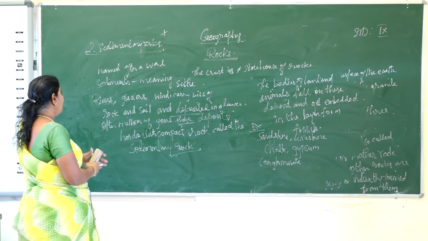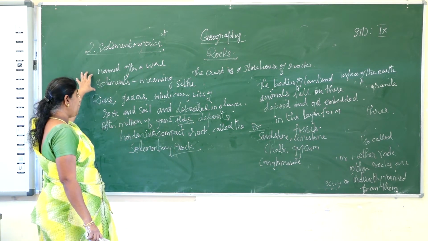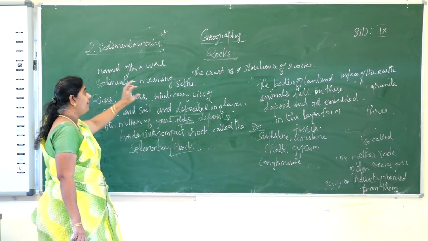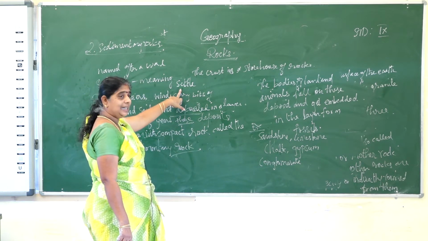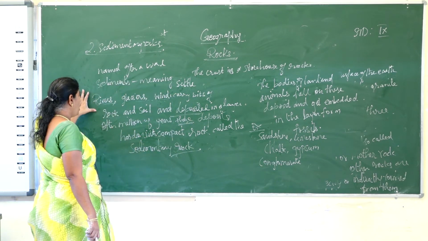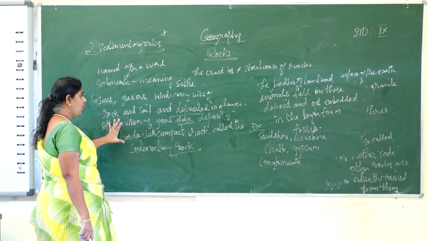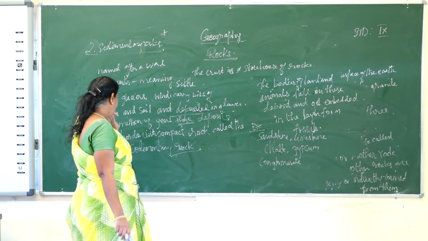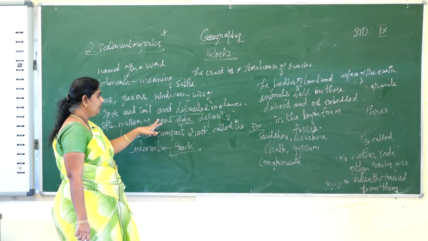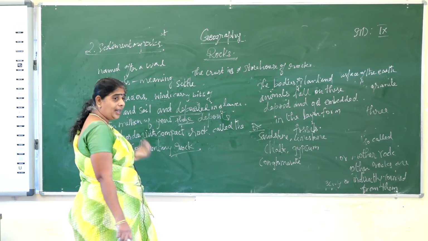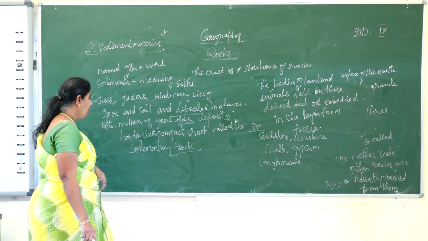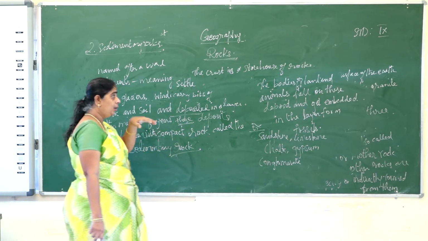Once again I will tell you how it is formed. First, the name sediment is derived from the Latin word meaning settle. Then rivers, glaciers and wind carry bits of soil and rocks and deposit them in a layer. After a million years, these deposits harden into compact rock called the sedimentary rocks.